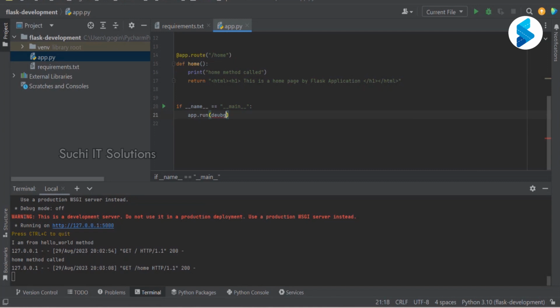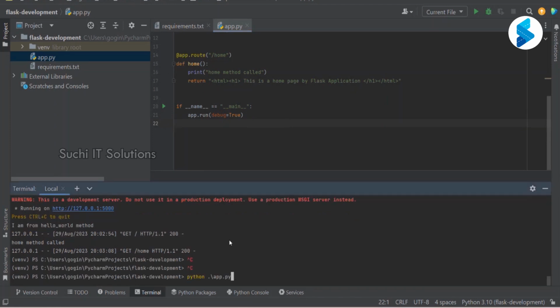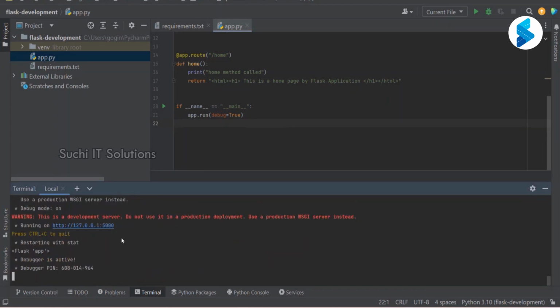So for that, I'm going to pass a parameter called debug in the run method, and is equal to true. Debug is equal to true. Now for the first time alone, I'm going to stop and start, right? And it says it is opened in the debug mode.